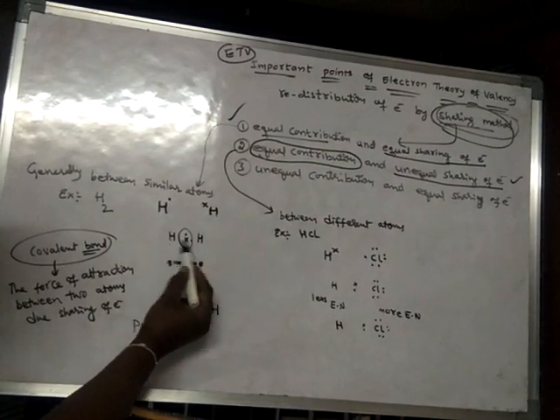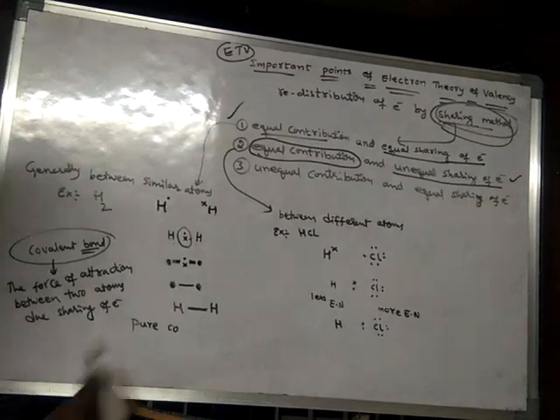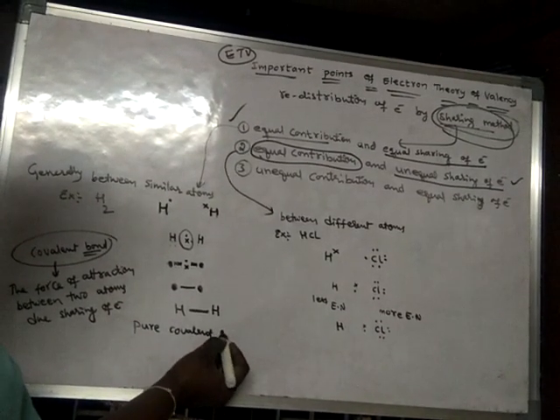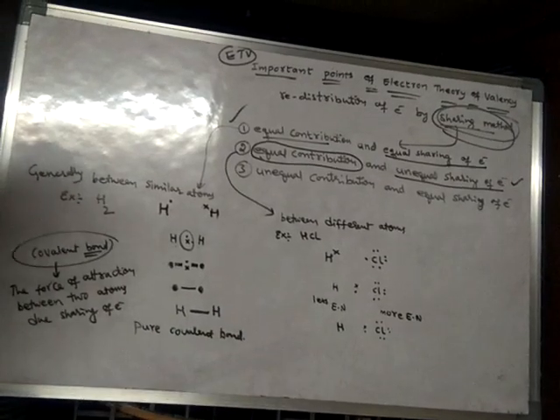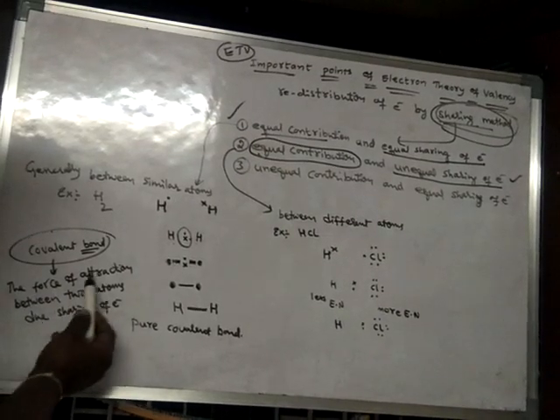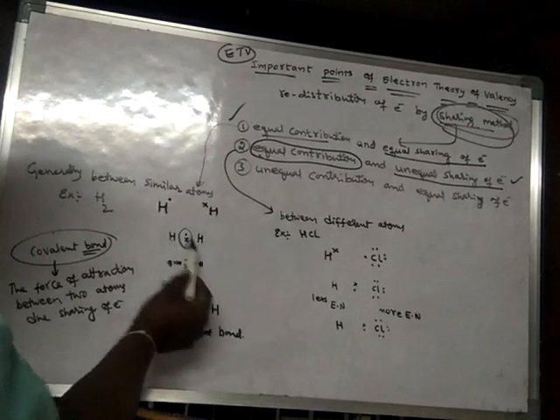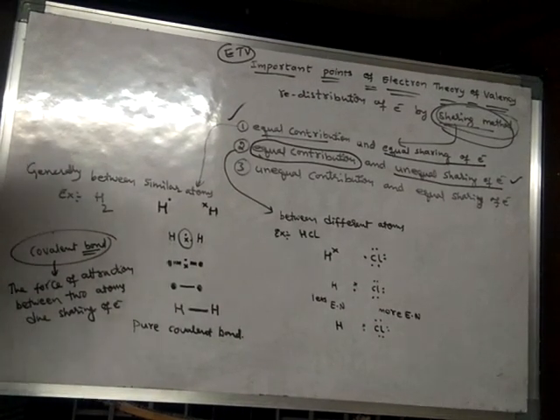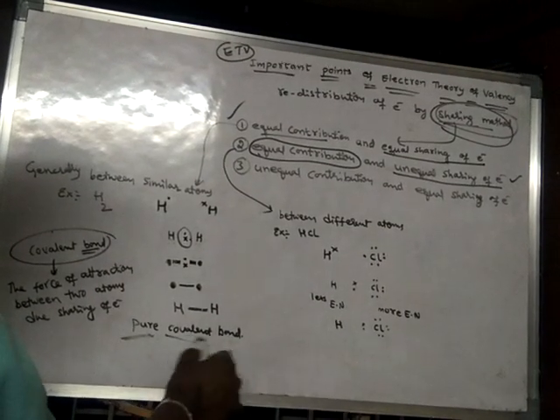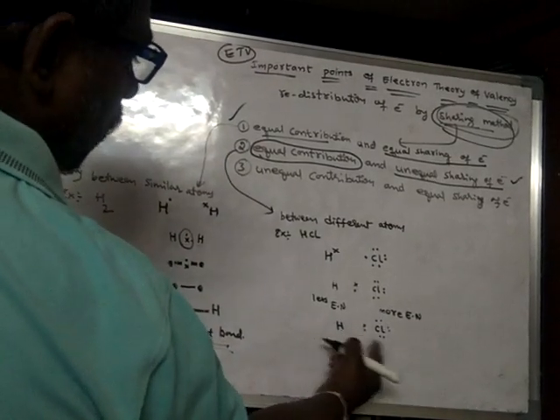Here between two hydrogen atoms, a bond is formed. So that bond is said to be pure covalent bond. Okay, got it. So what is covalent bond? Covalent bond means the force of attraction between two atoms due to sharing of electrons. Because this electron pair is shared by both the atoms, a covalent bond is formed. And if the sharing is equal, then it is said to be pure covalent bond. In this case, it is not pure covalent bond.